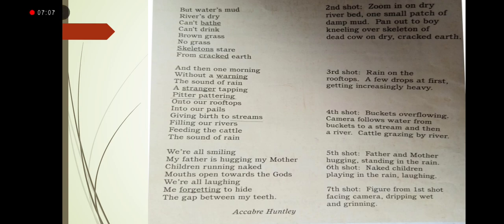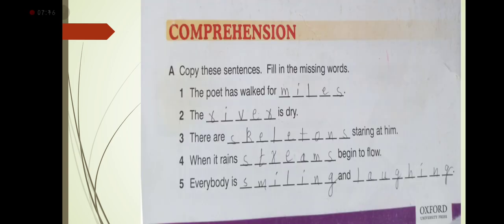And in the third shot, you will show rain on the rooftops, a few drops at first, getting increasingly heavy. So you will show the rain in that movie or film. And in the fourth shot, buckets overflowing, the camera follows water from the buckets to a stream, and then a river, cattle grazing by the river. And in the fifth shot, father and mother hugging, standing in the rain, naked children playing in the rain, laughing. The figure from the first shot is facing the camera, dripping wet and grinning. So this is all about the visualization, like how you are going to convert these words of the poem into a movie or film. So I hope you have understood it.